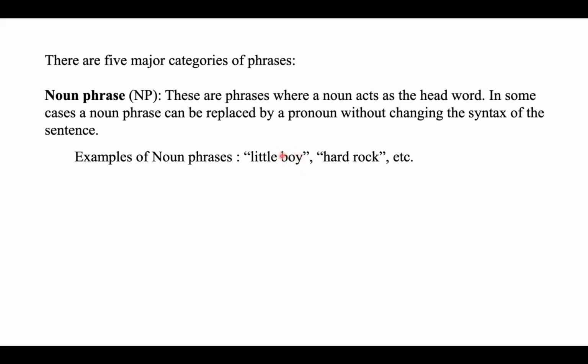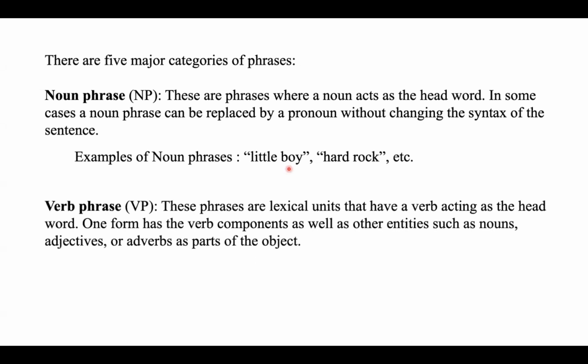Boy is a noun and little is an adjective. And in "hard rock," rock is a noun and hard is an adjective. These are examples of noun phrases. How do we define a phrase? A single word or a combination of words. Here it is a combination of two words, so this is a phrase.